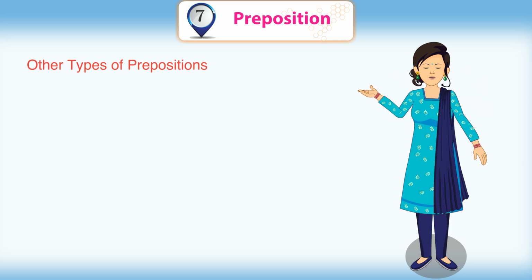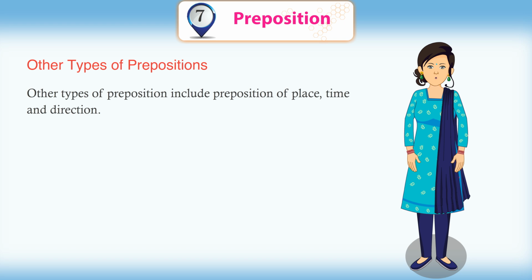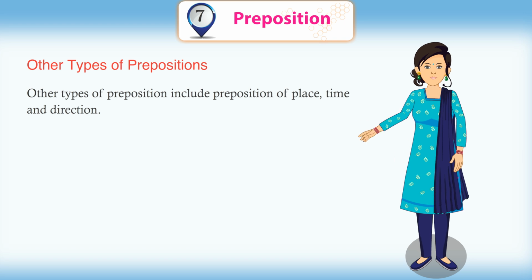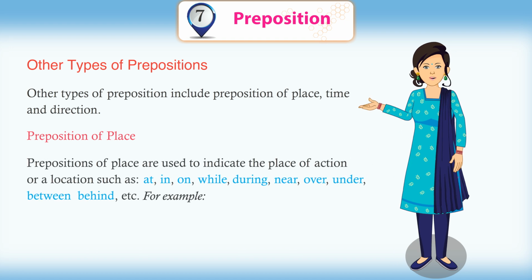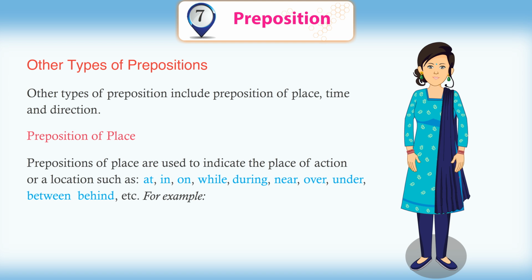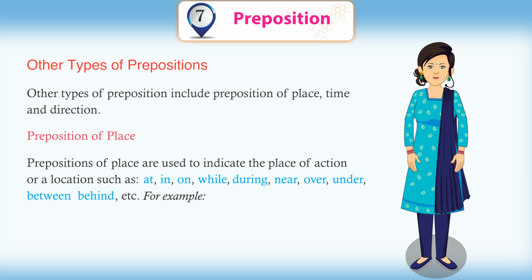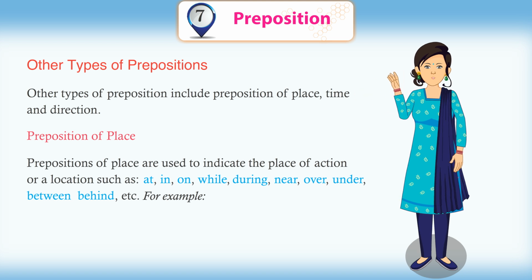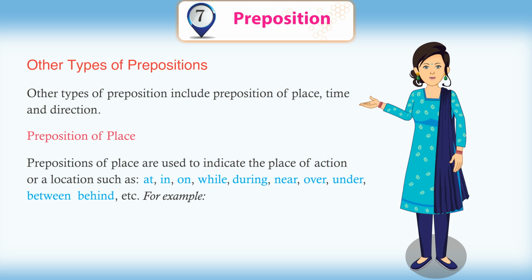Other types of prepositions. Other types of prepositions include preposition of place, time, and direction. Preposition of place. Prepositions of place are used to indicate the place of action or a location, such as at, in, on, near, over, under, between, behind, etc.